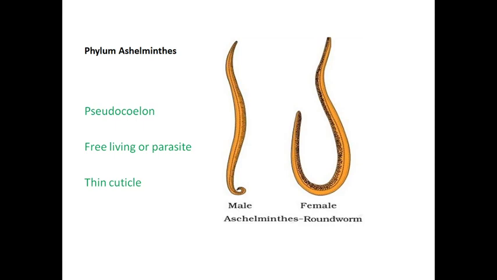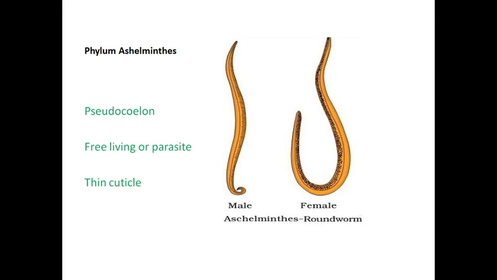But in the phylum Platyhelminthes, we saw it is hermaphrodite, with both male and female reproductive organs in the same animal, but here the sexes are separate, and it causes diseases. What are the two diseases? Elephantiasis and ascariasis. Elephantiasis means nothing but swelling of the legs. It may occur in any one leg, which looks like an elephant leg, so it is called elephantiasis. These diseases are caused by the phylum Aschelminthes.